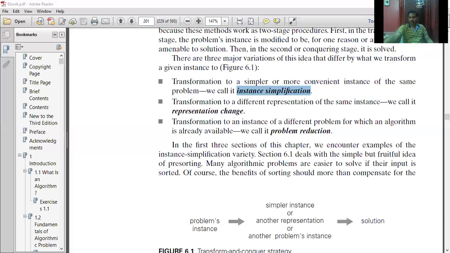There are a lot of examples which use these applications of pre-sorting. One among them is determining the uniqueness in a given array. Just now we discussed. Input an element, first transformation, sort the input, and then try to find the solution for that.